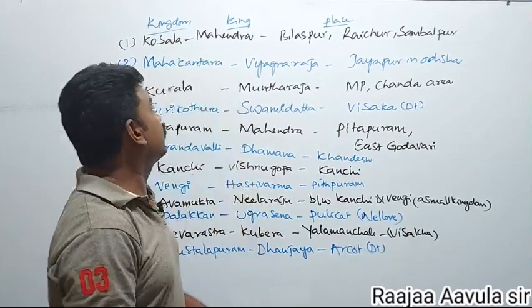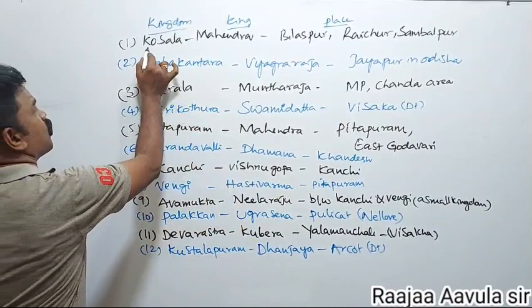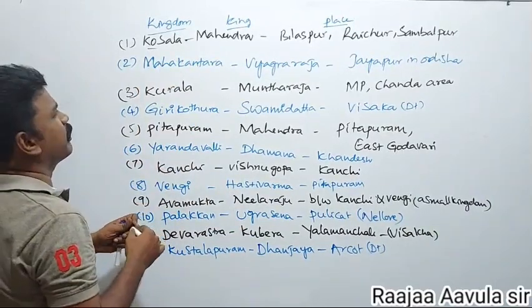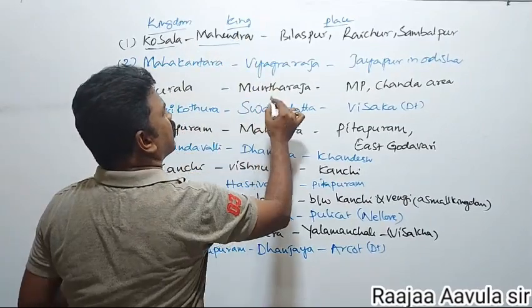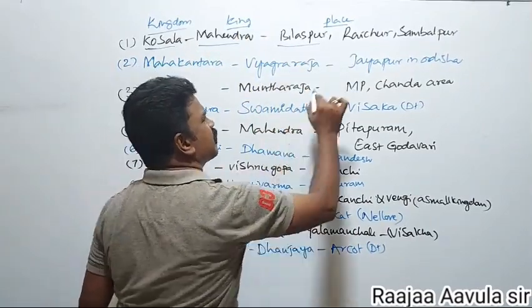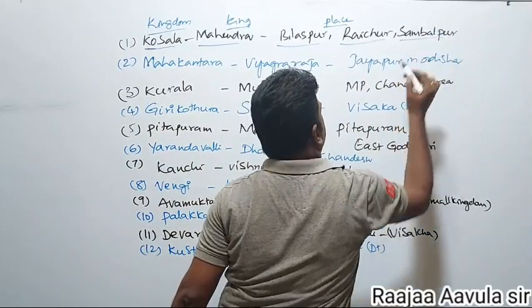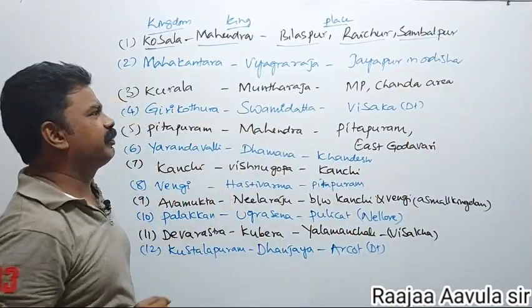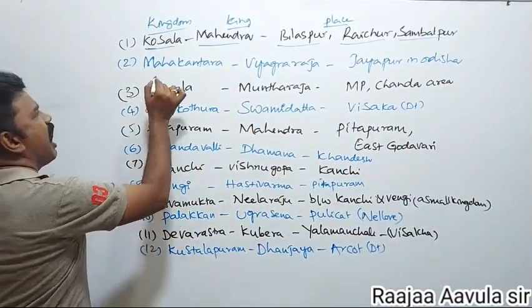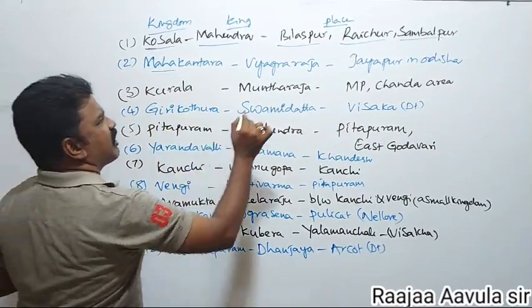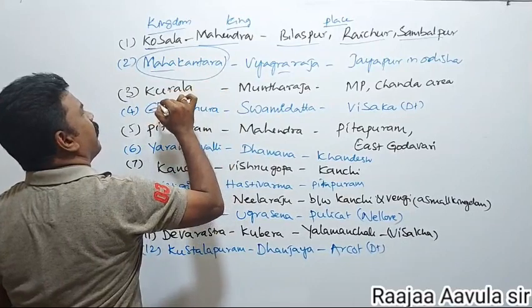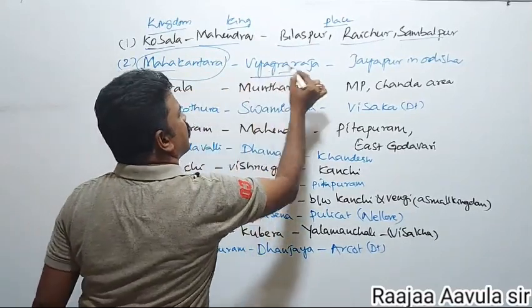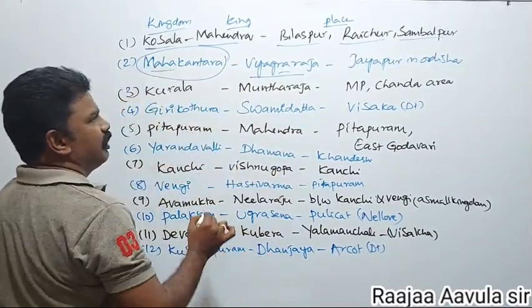First, the Kosala kingdom, ruled by Mahendra, in the Bilaspur, Raipur and Sambalpur area. Next, Mahakantara, ruled by Vyaghraraja; Mahakantara is the name of the area and Vyaghraraja the name of the king.